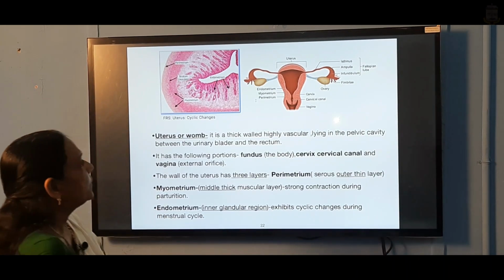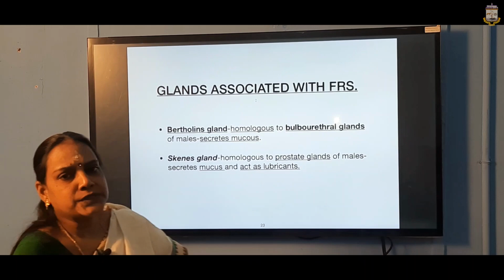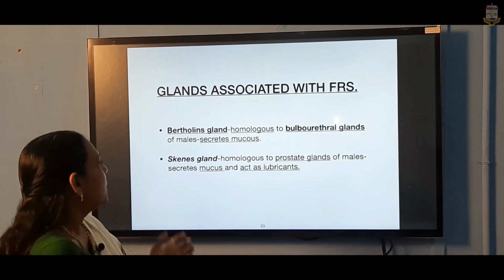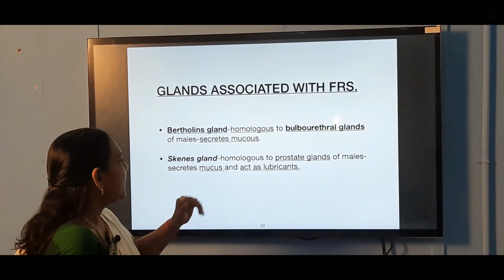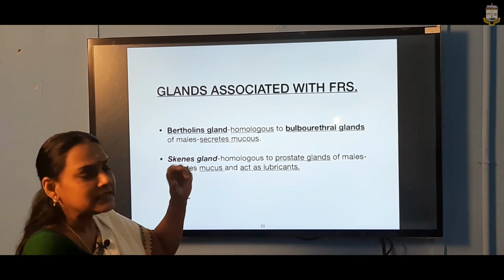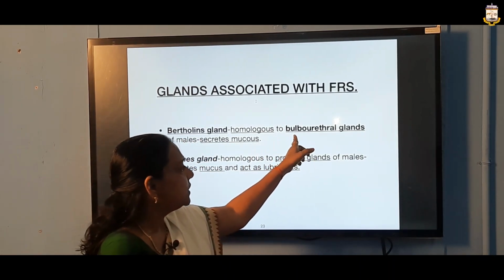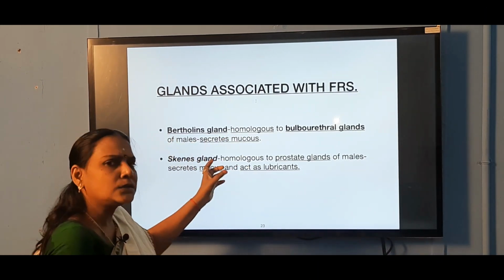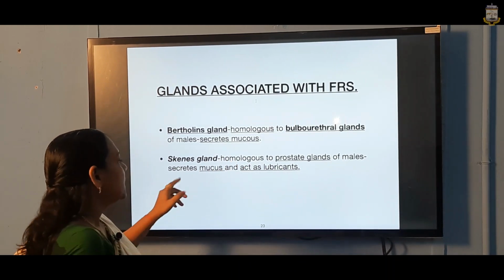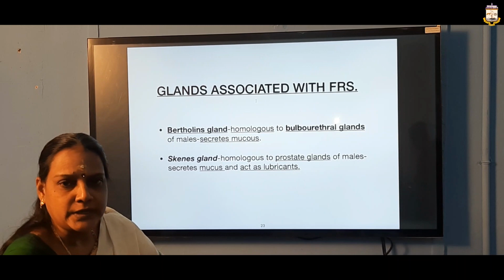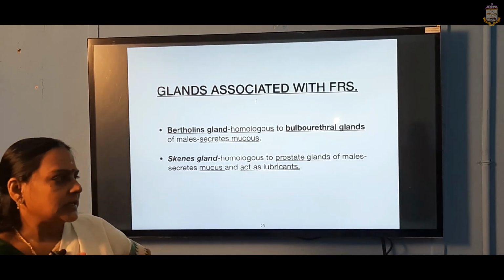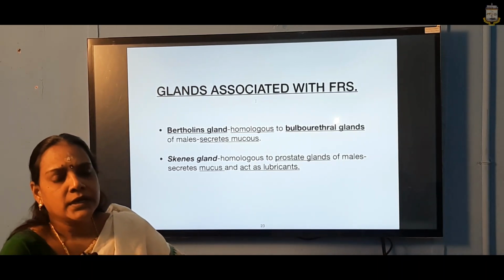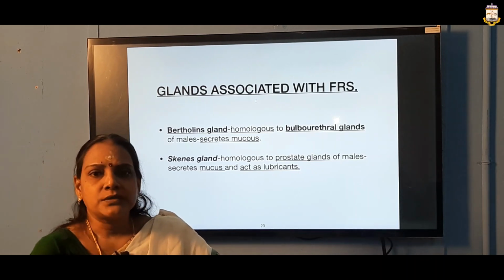Okay. So, what are the glands associated with the FRS, the female reproductive system? Like the male reproductive system, here also we have two glands associated with it. One is Bartholin's gland and the other is Skene's gland. Bartholin's gland is homologous to the bulbourethral glands of the male reproductive system. Here also they secrete only mucus. Skene's gland is also homologous to the prostate gland of males and secretes mucus, and these two act as lubricants. So, these are the essential organs and the accessory organs that support the female reproductive system, thereby aiding a successful reproductive capacity in human beings.